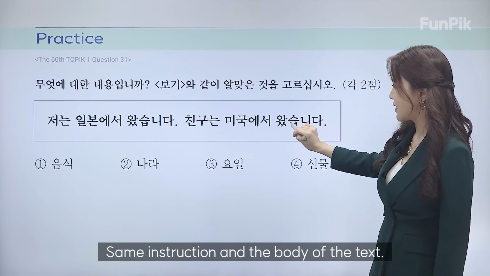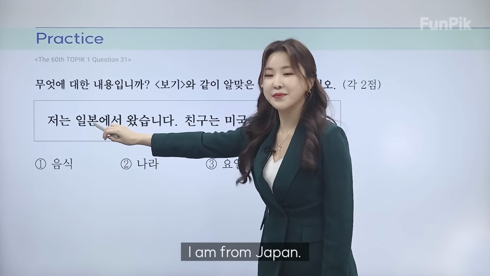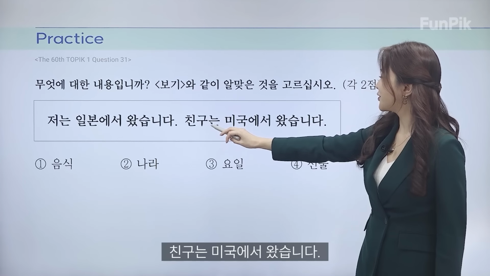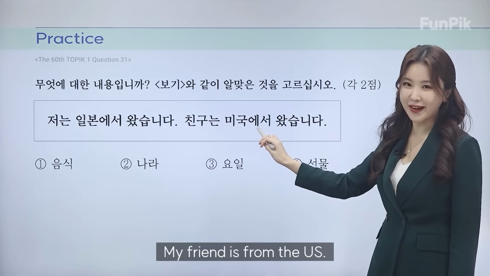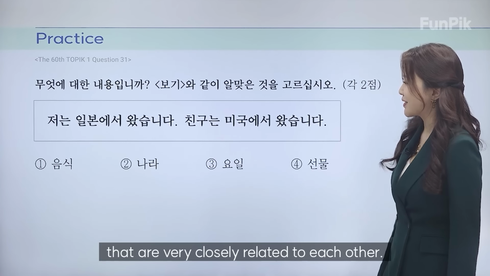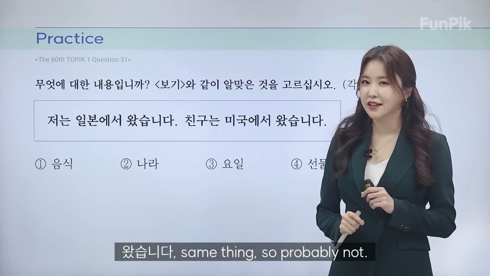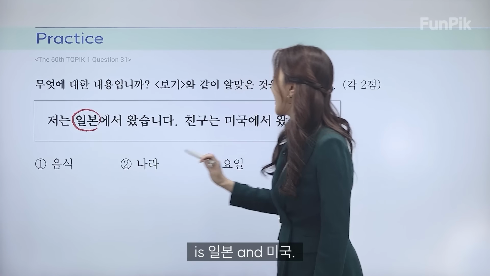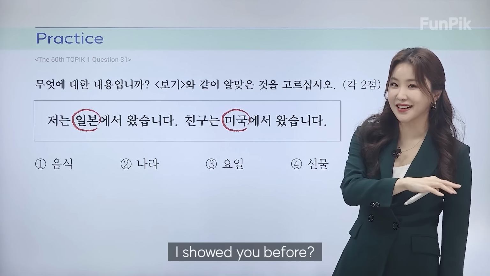So this one is from the 60th topic, worth 2 points. Same instruction and the body of the text. 저는 일본에서 왔습니다. I am from 일본, Japan. 친구는 미국에서 왔습니다. My friend is from the US. So step 2, let's look for 2 or more words that are very closely related to each other. What could it be? 왔습니다. Same thing, so probably not. The word that we're looking for is 일본 and 미국. Does this ring a bell with regards to the subset that I showed you before?